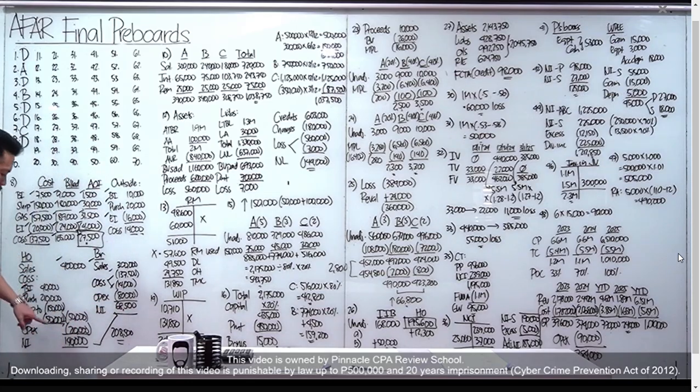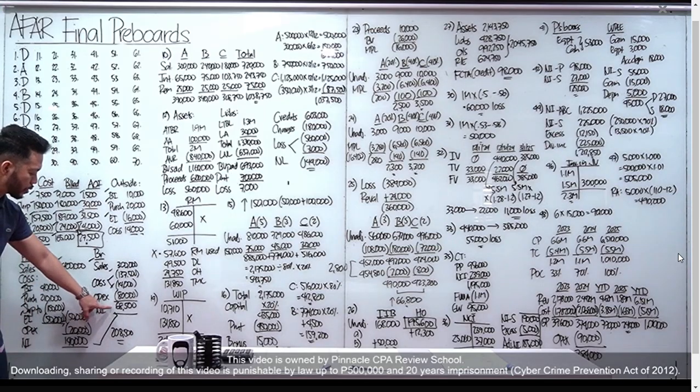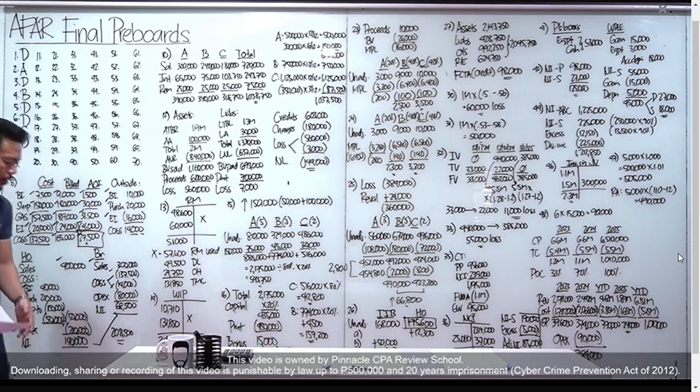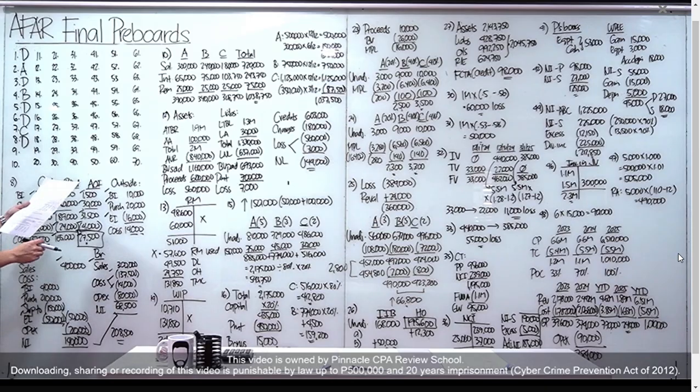Net income ni home office, 140,000. Net income ni branch at cost is 68,500. Add mo yan, combined net income, 208,500 for number 9. Calculate the combined net income, letter D yung sagot natin dyan, 208,500.